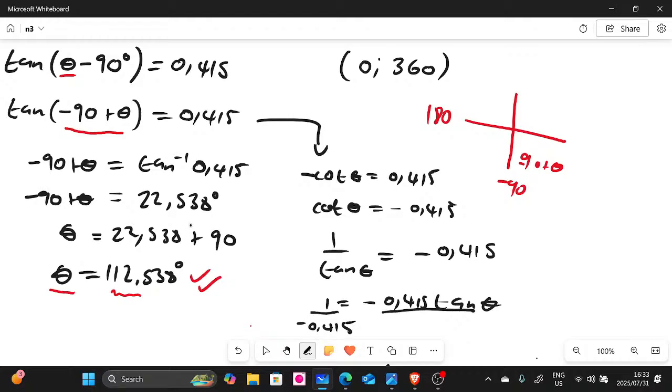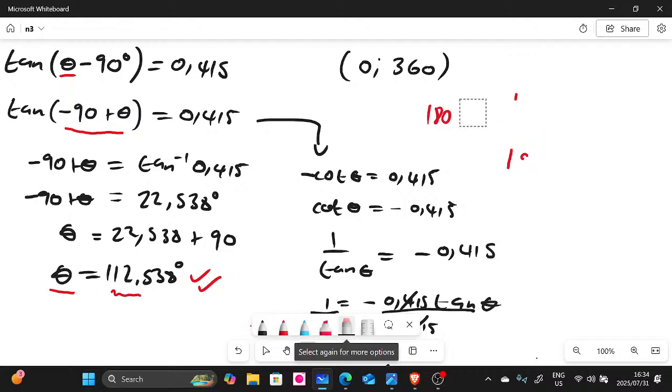We do the very same thing here. These divide each other, and then you're going to be left with tan theta. Let me just erase here very quickly, guys. I don't want to create more space.